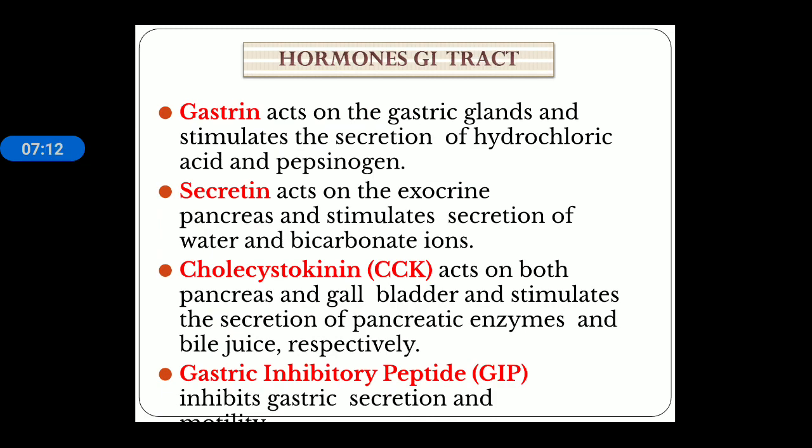Yes. Gastrin acts on the gastric gland and stimulates the secretion of HCl, gastric juice. Secretin acts on the exocrine part of the pancreas. It stimulates the secretion of water and bicarbonate ions. Cholecystokinin acts on both the pancreas as well as the gallbladder. In the pancreas, it increases the secretion of pancreatic enzymes, and bile juice from the gallbladder. And gastric inhibitory peptide inhibits gastric secretion, or gastric juice secretion is inhibited by gastric inhibitory peptide.